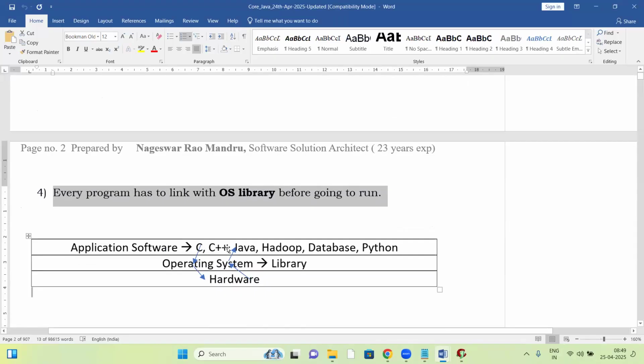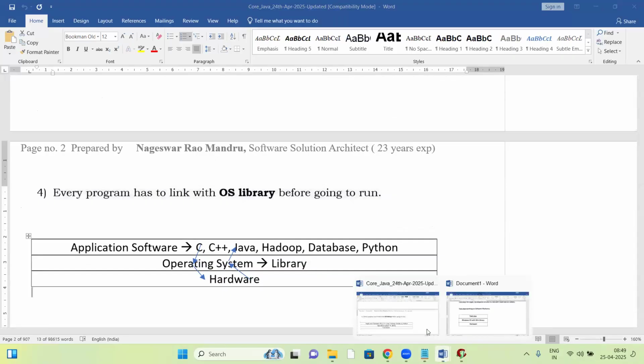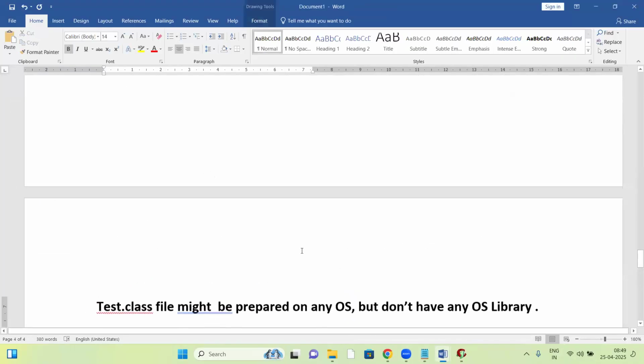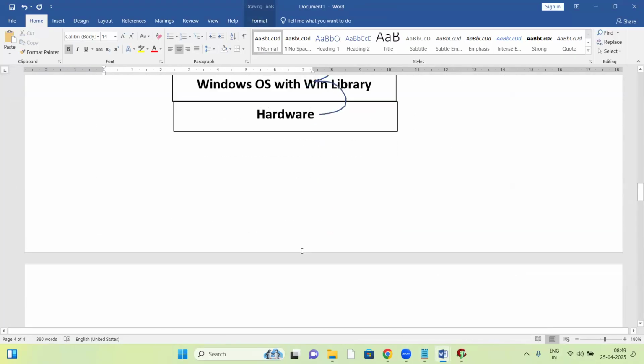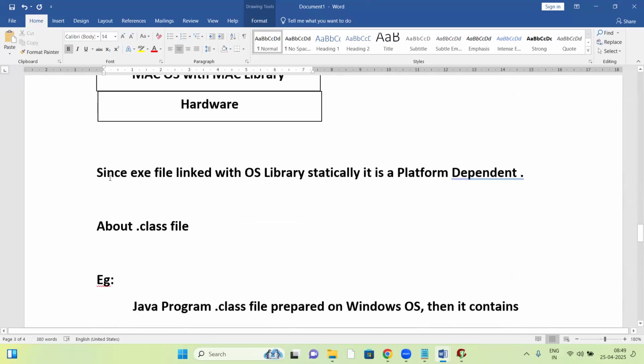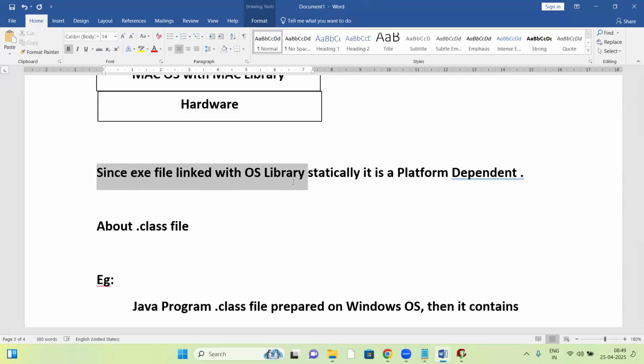All these programs first link with the OS library, then communicate with the hardware. If it is a C program, at the time of creation of the exe file itself, there is static linking. Once linked, it works.